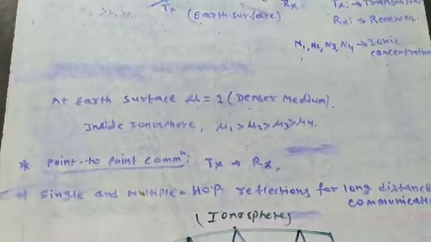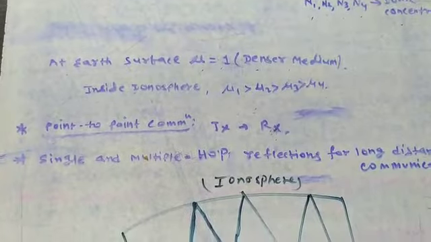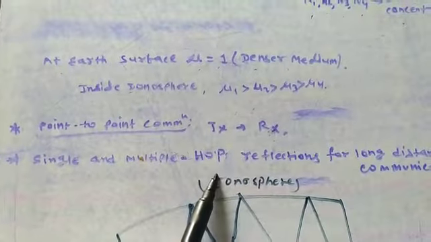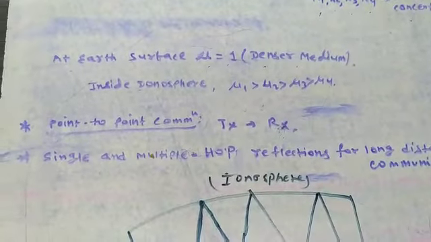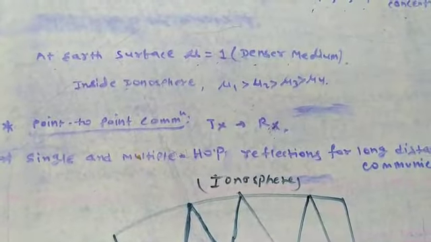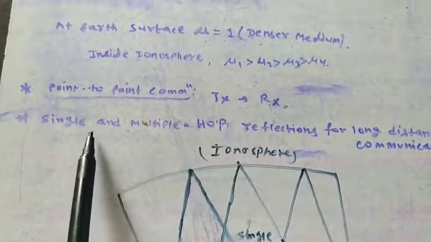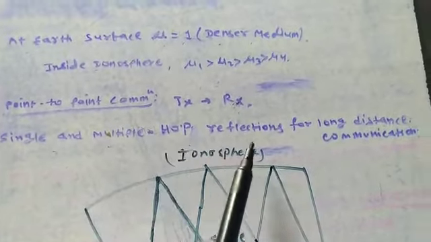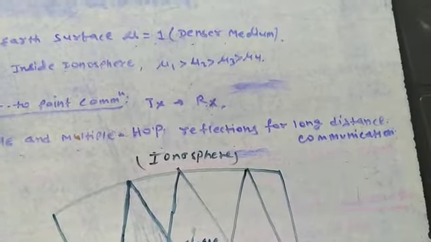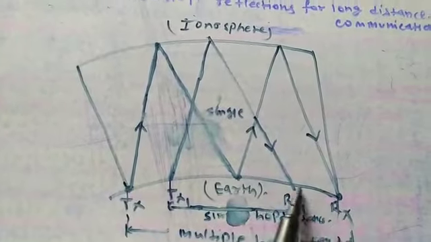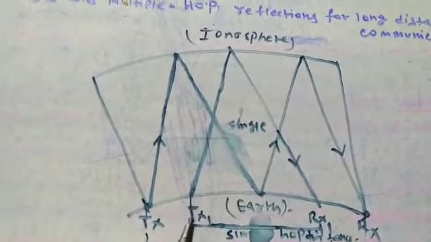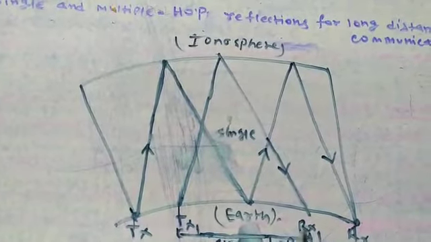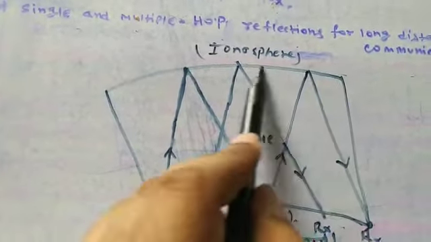Now one more thing associated with point-to-point communication is single and multiple hop. That means how you can increase the geographical distance of ionospheric wave propagation by increasing the multiple hops. So I would like to discuss single and multiple hop reflection for long distance communication. Suppose you consider these two points Tx and Rx, and you consider here Tx1 and Rx1, and this is your ionospheric layer.